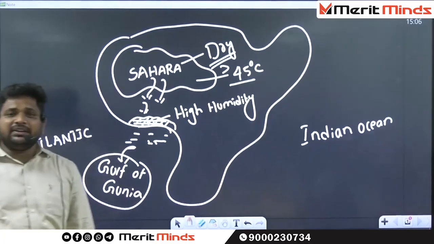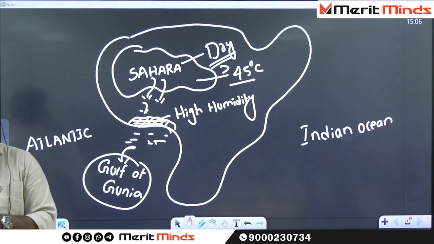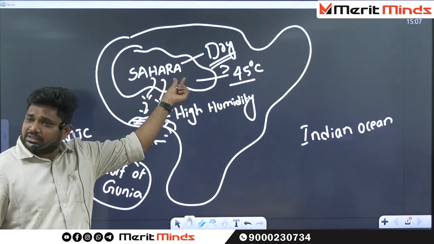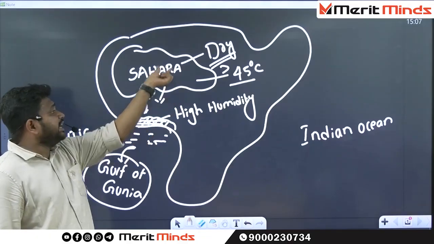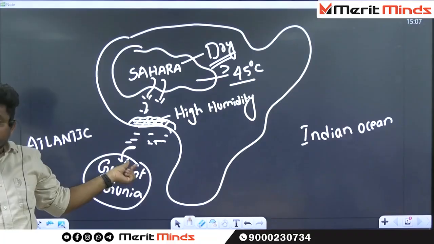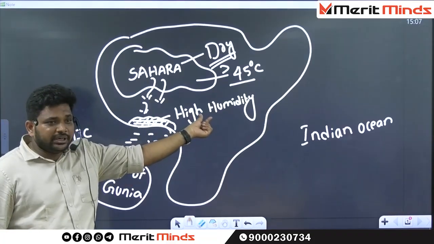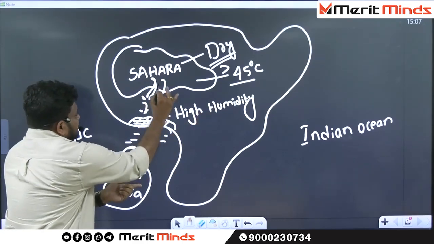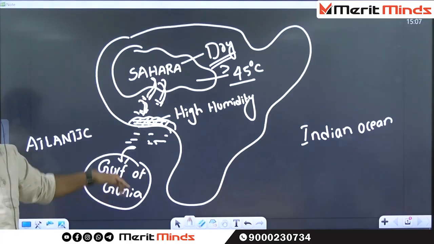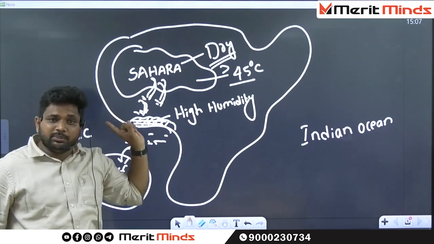What do you mean by dry winds? Having moisture or not having moisture? Not having moisture. These winds originate from the Sahara and move towards the Gulf of Guinea. But the Gulf of Guinea countries have high humidity. Whenever the winds blow from the Sahara towards the Gulf of Guinea, they weed out all the high humidity.